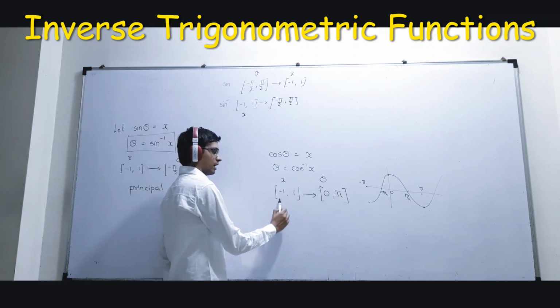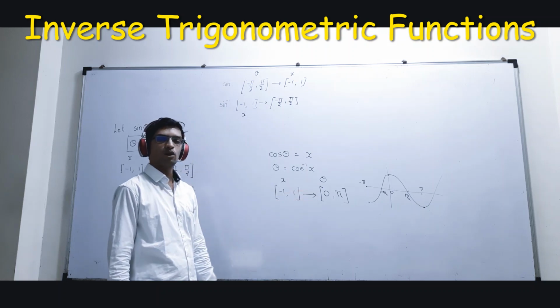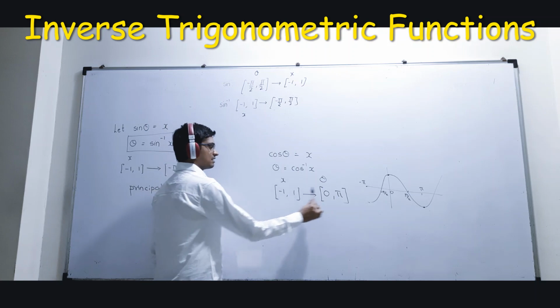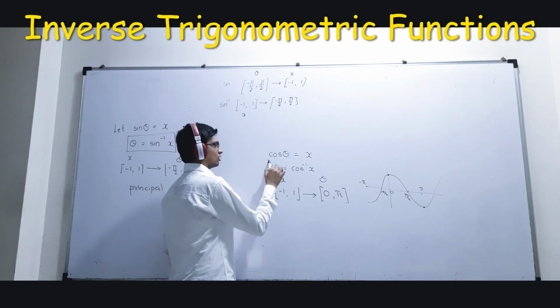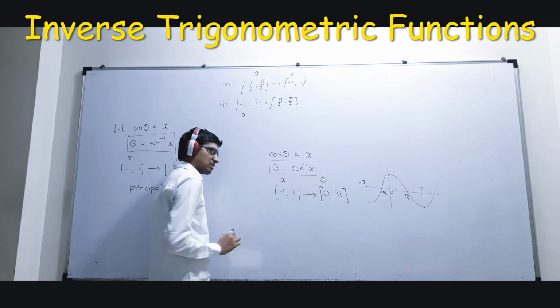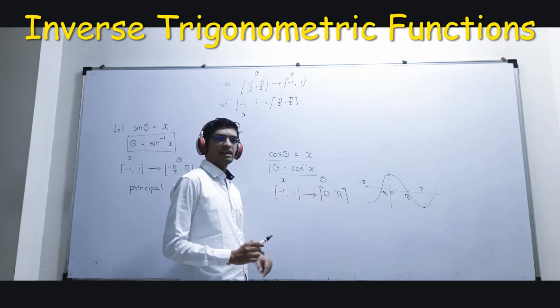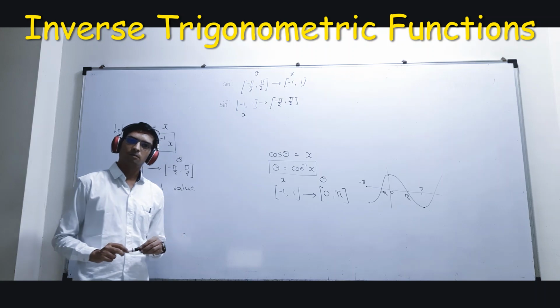Yeah, I can say my range of theta should be between 0 to pi. So x belongs to -1 to 1 and theta should belong from 0 to pi. ठीक है? So then this can give me the principal value. So theta equal to cos inverse x exist करेगा जब x is fluctuating between -1 and 1 and theta is fluctuating between 0 and pi.